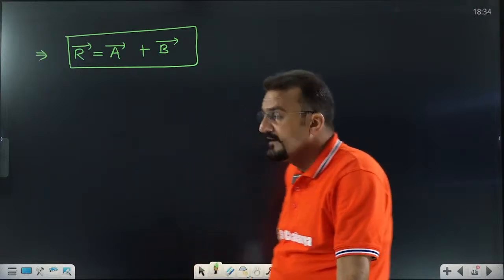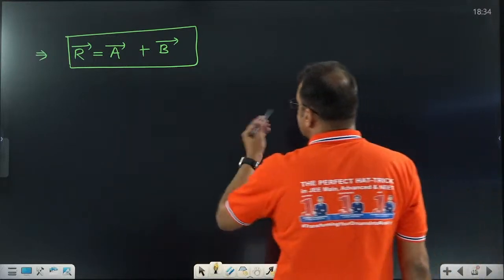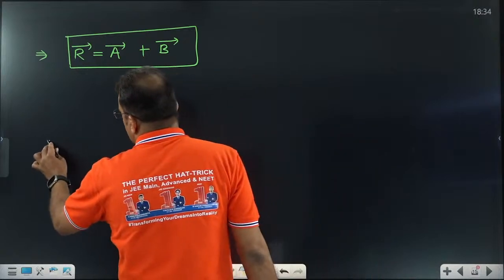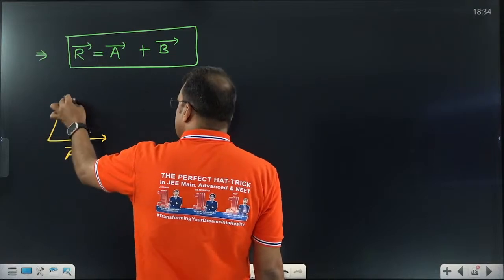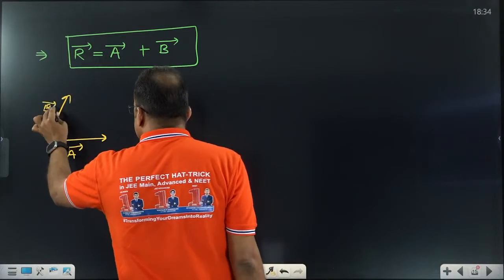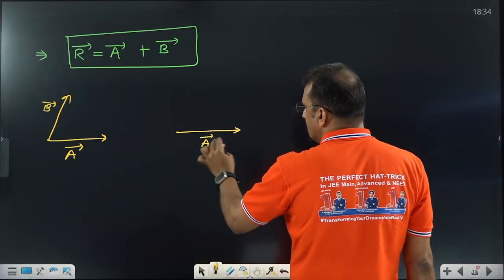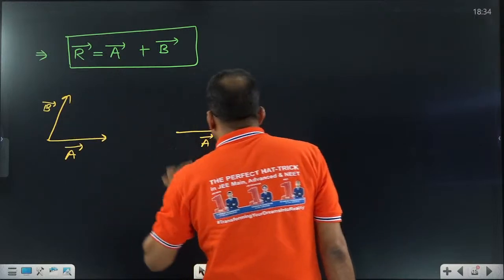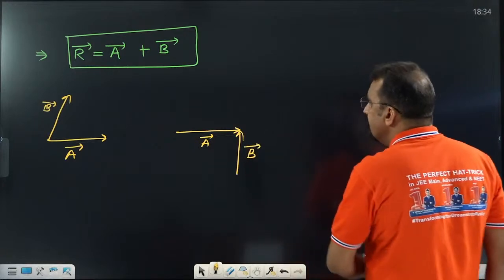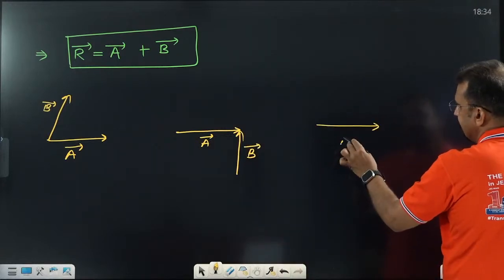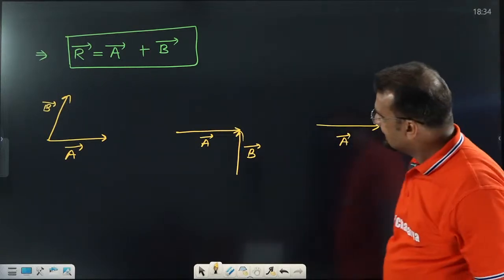To define R vector, we have to define the angle between the two vectors. Sometimes what happens? Let us assume this vector is A and this vector is B. One case is given. In the second case, this vector is A, and this vector C, I am writing, this vector is B. The third condition is given: this vector is A and this vector is B. Are you getting what I am doing? Don't be worried, I will tell you.